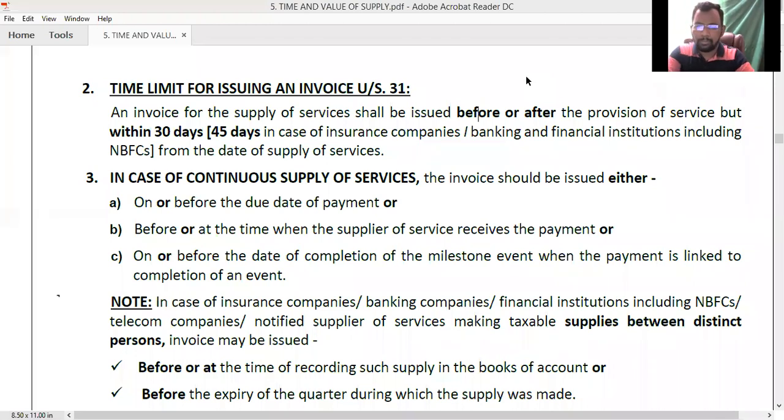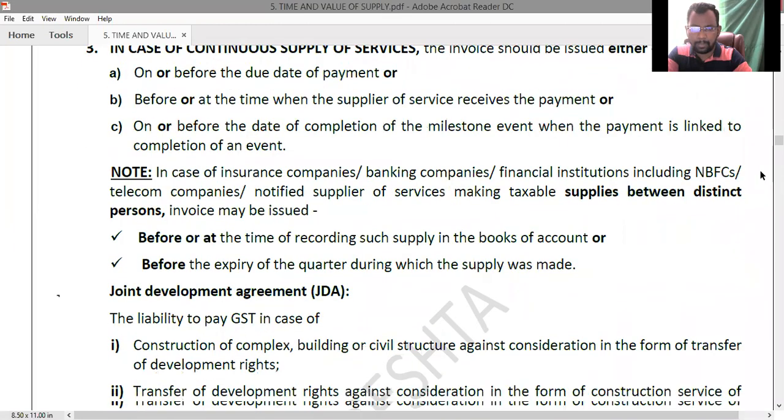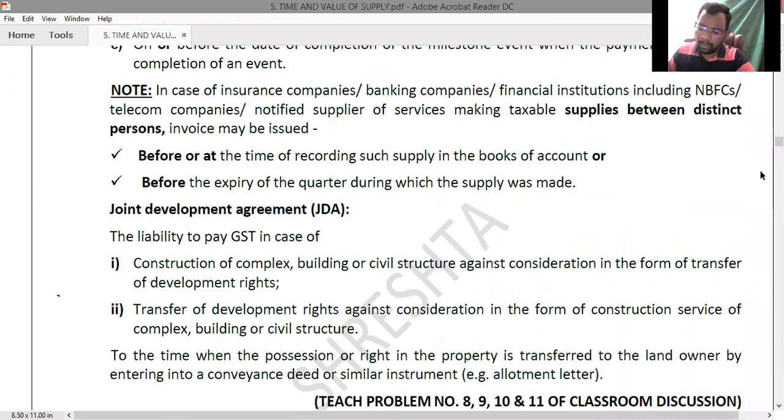Next. Look at the note point. In the case of insurance companies, banking companies, financial institutions, including NBFCs, telecom companies, notified suppliers of services making supplies between distinct persons. So that means they are providing services to another establishment, another branch, belonging to the same company.